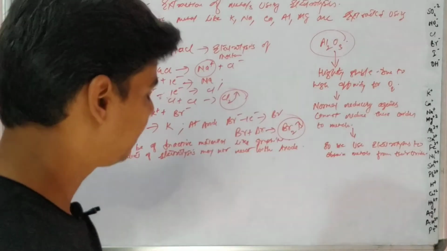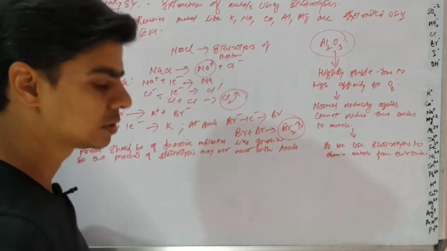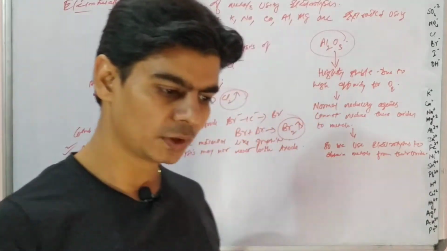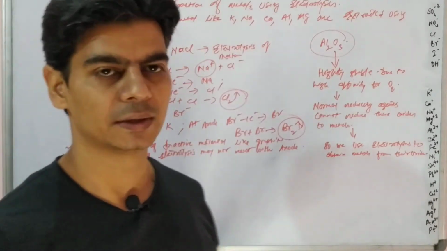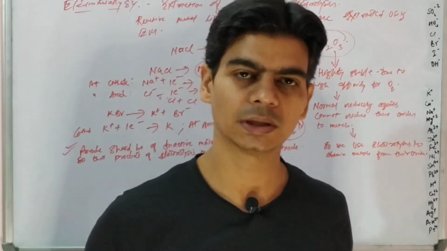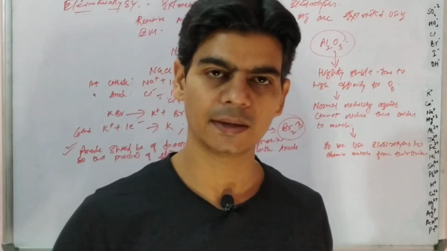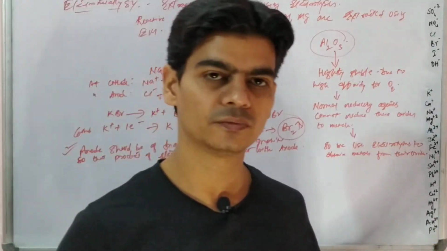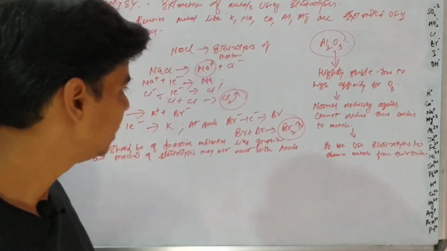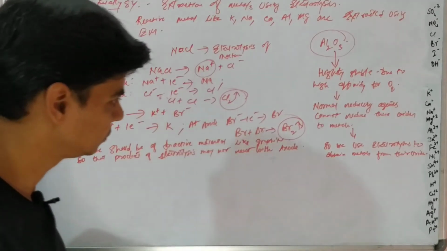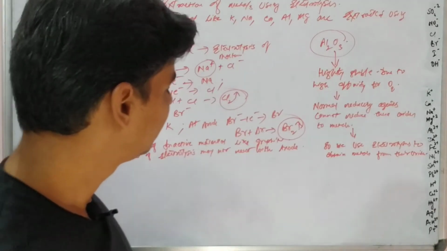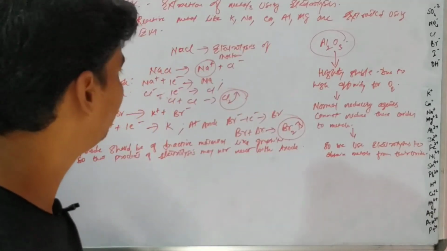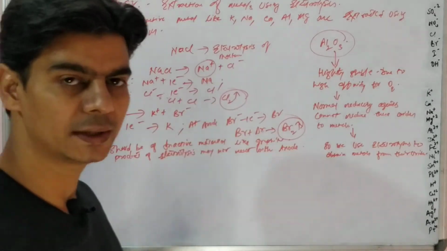And one more thing, when we do electrolysis of these active metals like sodium, potassium, calcium, magnesium, we will always do it in molten state. Electrolysis of these active metal chlorides is done in fused state or molten state, because if you take a water solution of these, then there is a possibility that at the cathode, instead of metal, you will get hydrogen.